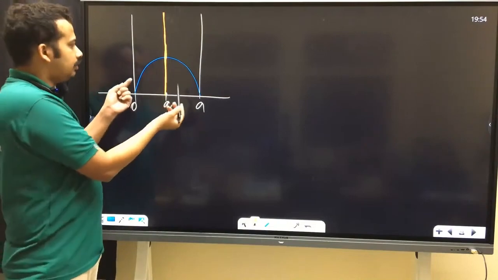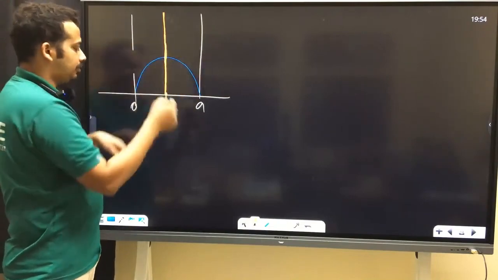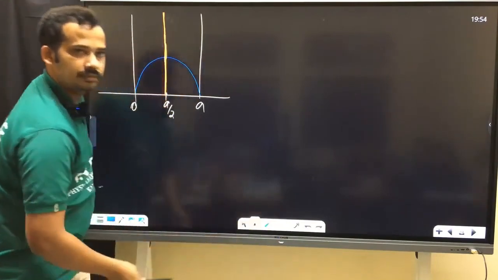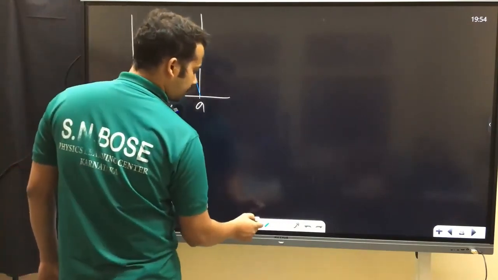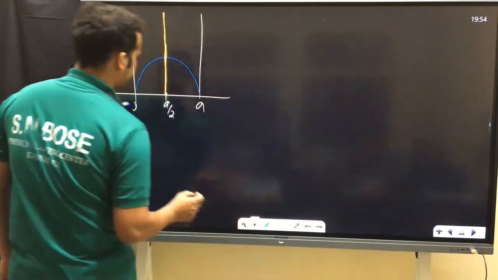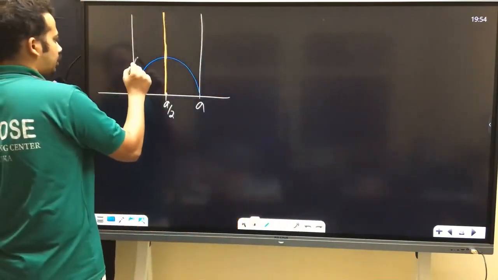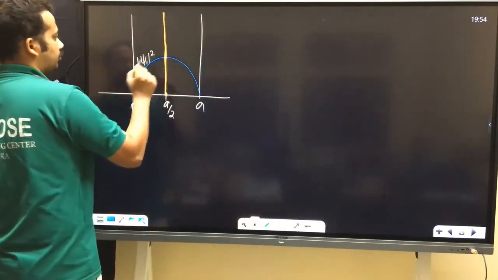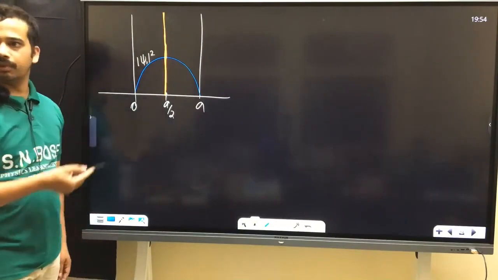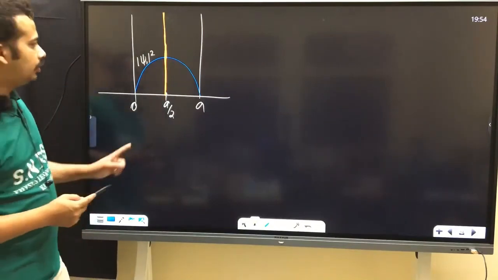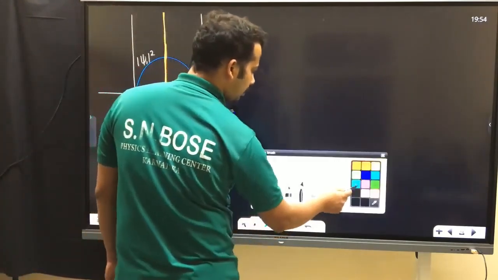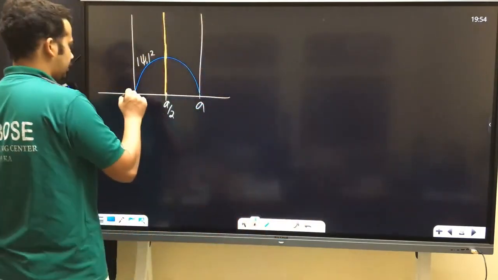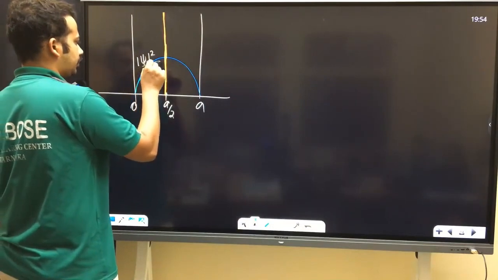Then that thin wall will try to make the probability 0 at that position. Suppose this wave function is mod psi 1 square, the ground state probability density. Once you build a thin wall, it will try to alter the wave function like this.